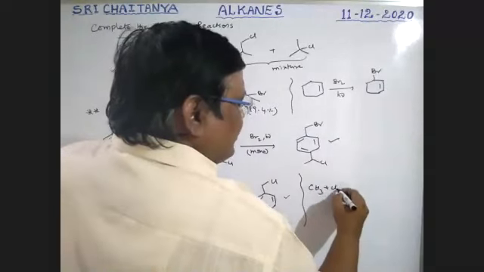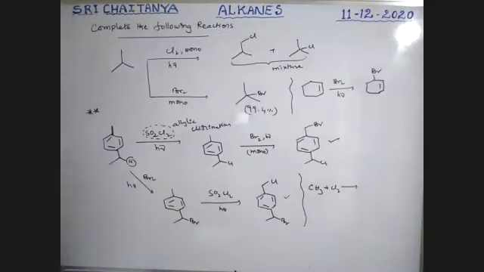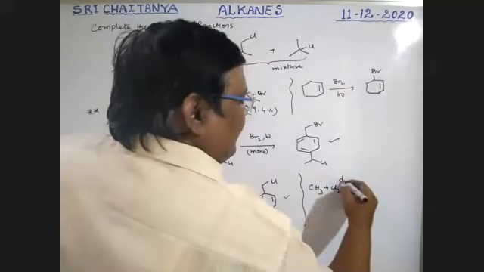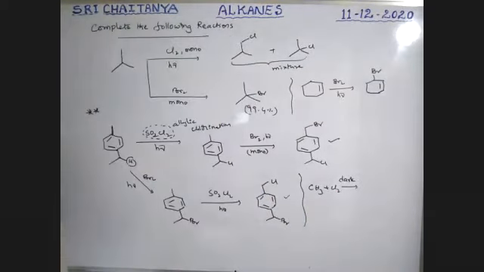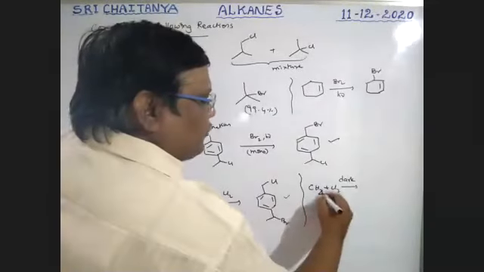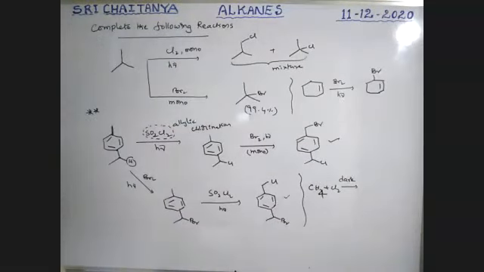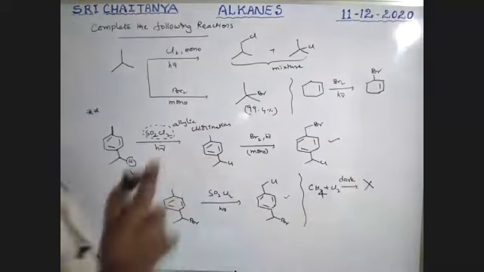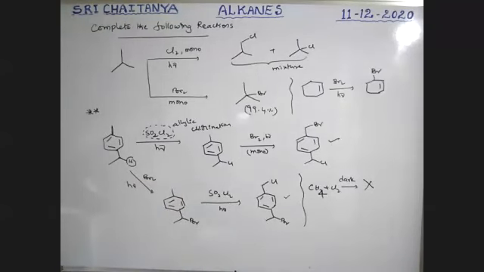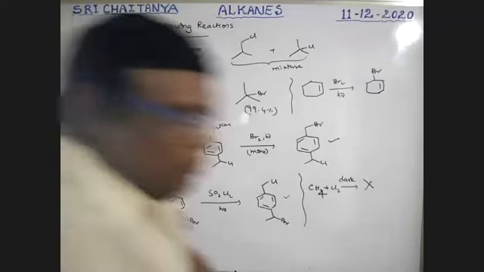Next, see here, boys. Methane reacts with chlorine. What is the product? Tell me your answer. Actually, I have replaced it here under dark conditions. Tell me your answer, boys. It is CH4. Methane reacts with chlorine in the dark. What is the reaction? No reaction, because only in the presence of light does chlorination take place. Next, some more, please wait.